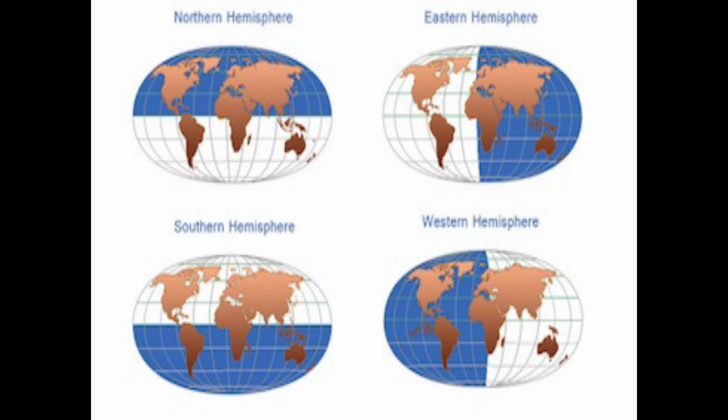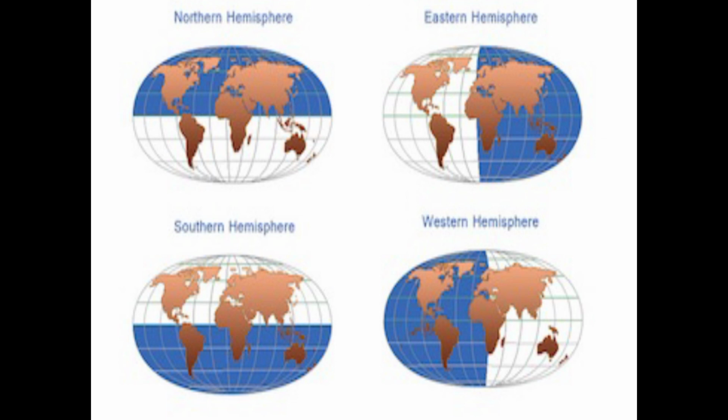Yes, and you make one thing in the textbook they have given. Complete the table with the help of a world map or globe or atlas. You complete that one. Name the continents in the northern hemisphere. What are the continents in the northern hemisphere? Europe and North America only. Name the continents in the southern hemisphere: Australia, Antarctica only. Name the continents that are spread over the southern and northern hemispheres. Mainly the remaining three are there, no? Africa, Asia, South America.